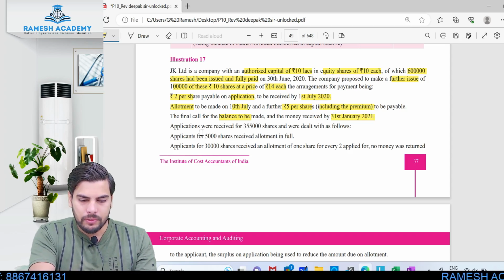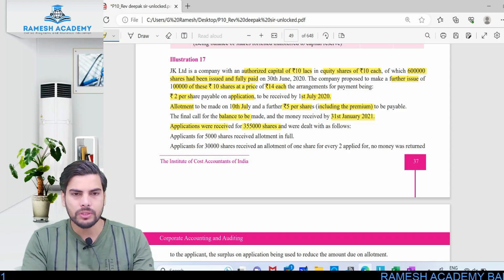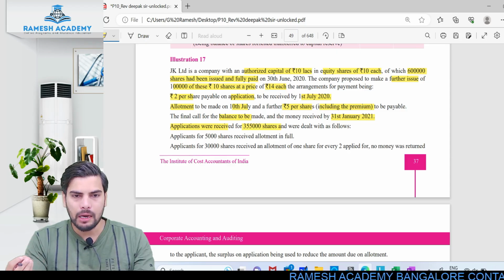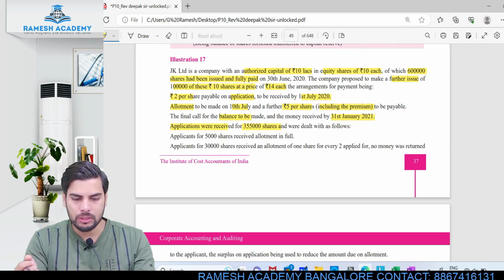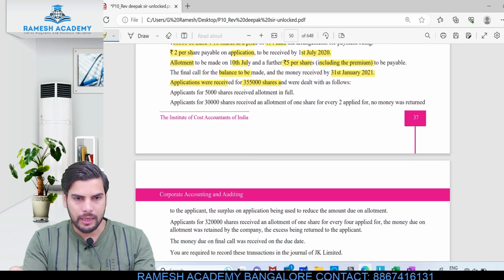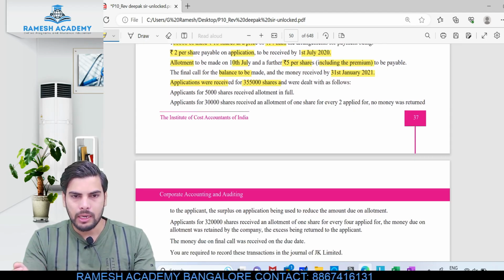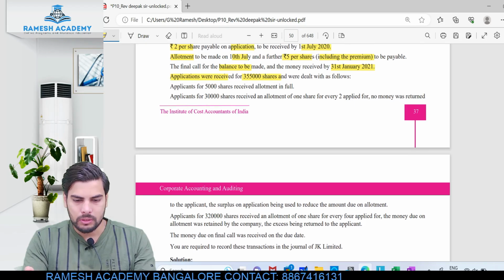Applications were received. Okay, now look at this. Applications received were how many? 3,55,000 shares. How many shares did the company issue? The company issued 1 lakh shares. But the public are applying for 3,55,000 shares. This is clearly a sign of oversubscription. Now how are they going to deal with this excess application? Are they rejecting any, or are they proportionately allotting the shares? That is what they have given over here.